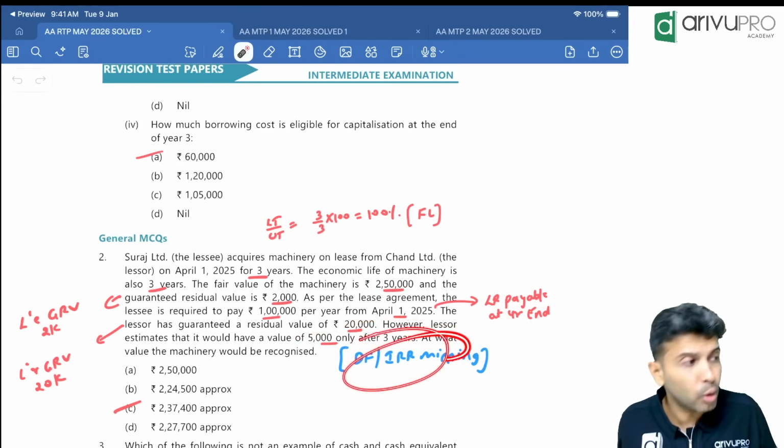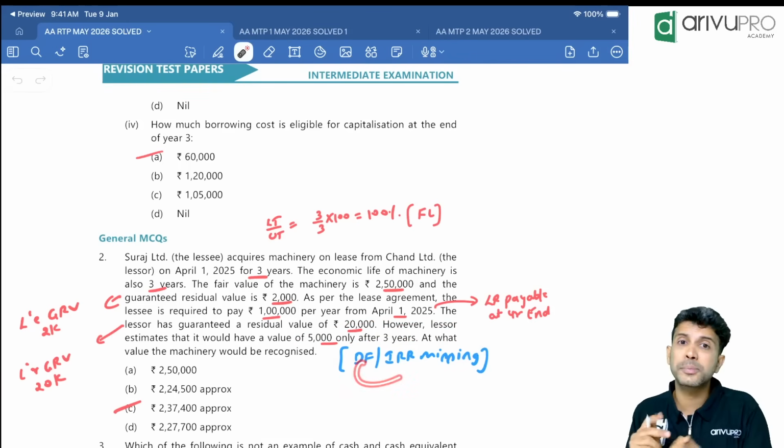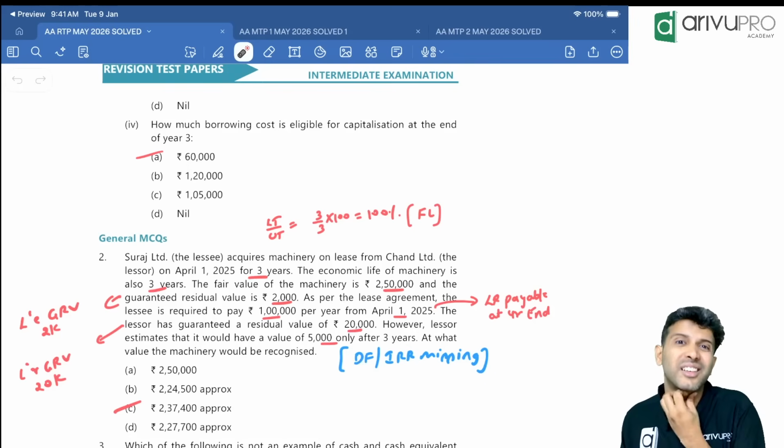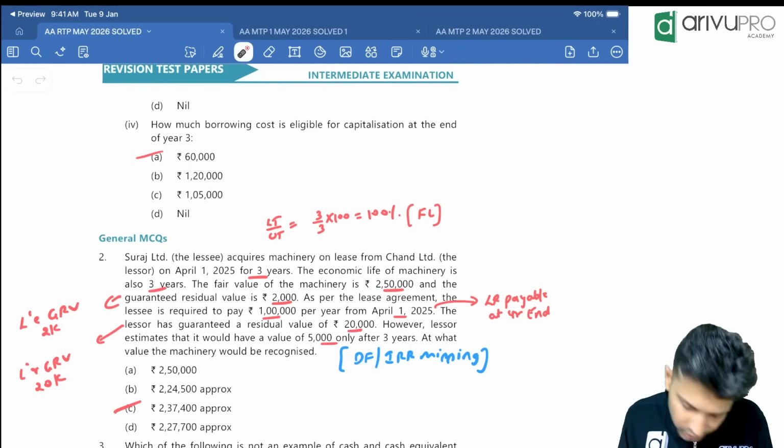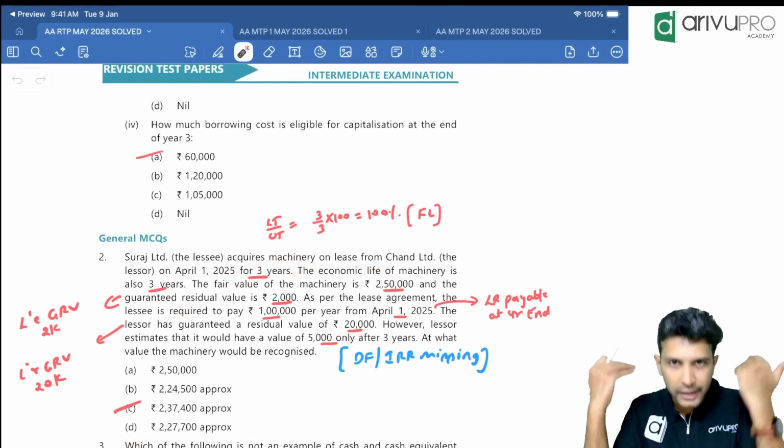But when discount factor is missing, I had told you first priority for discount factor is always IRR. If IRR is missing, then we will take incremental borrowing rate for the lessee. Here, incremental borrowing rate also missing. IRR also missing.